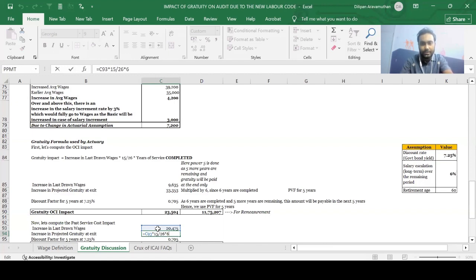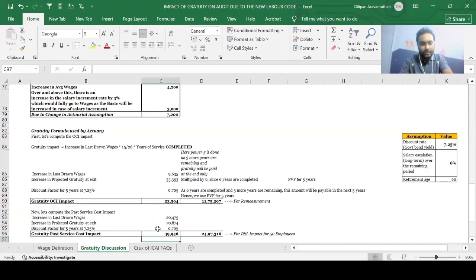right? Perfect. Yes, sir. That is the completed years of service. So that is what we're going to be taking here. And a discount factor for 5 years at 7.25%. Again, it's the same number, 0.705. And when we multiply 7874 with 0.705, we are going to get a number of 49,946.